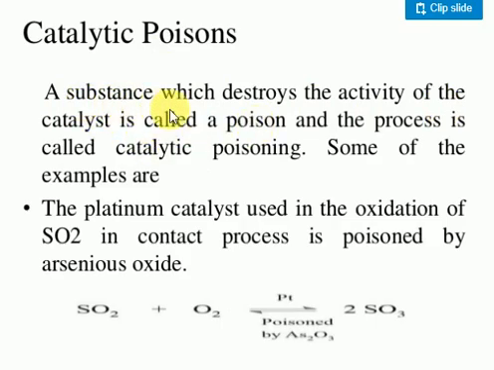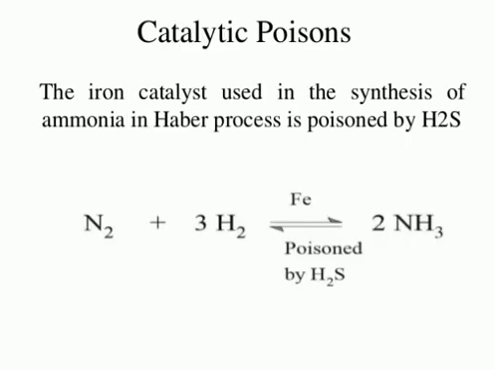I'm saying once again, a substance which destroys the activity of a catalyst is called a poison. Generally, what is a poison? Look at the preparation of sulfur trioxide. Sulfur dioxide reacts with oxygen with platinum as catalyst to give sulfur trioxide. If you add a small amount of arsenic, the process will not happen easily. The speed will be reduced. Here arsenic is nothing but a poison. Generally arsenic is also poisonous for the human body. Clear?